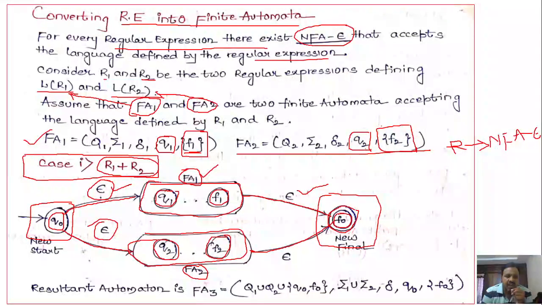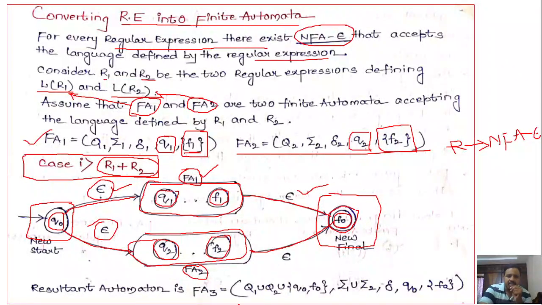Whenever you get an R1 plus R2, you take finite automata 1 and finite automata 2 and associate these two automata with the newly added starting state and newly added final state on epsilon.